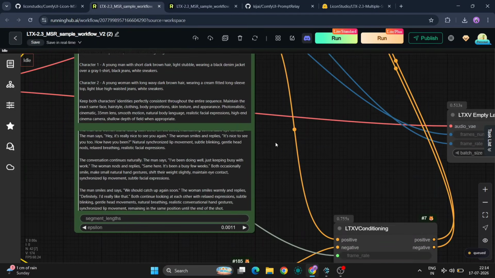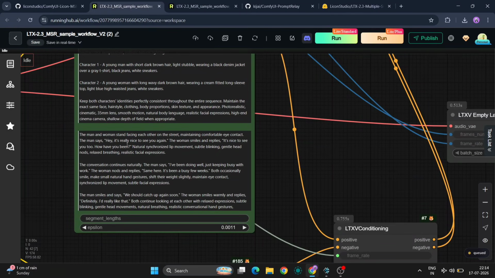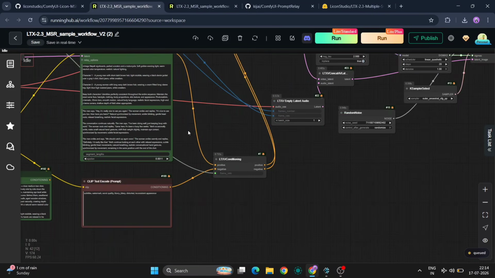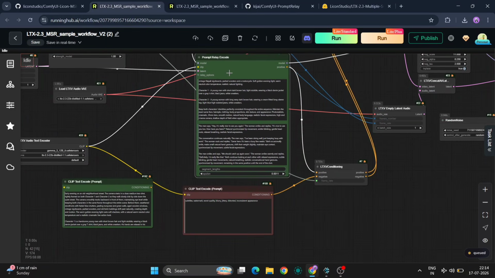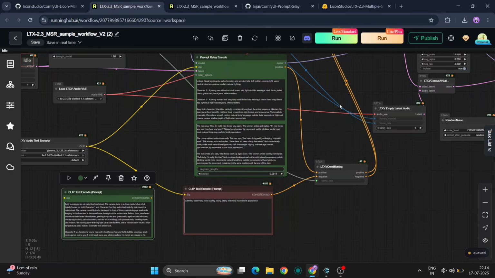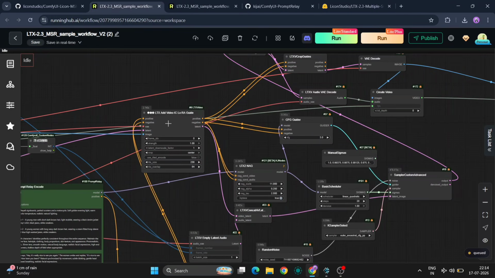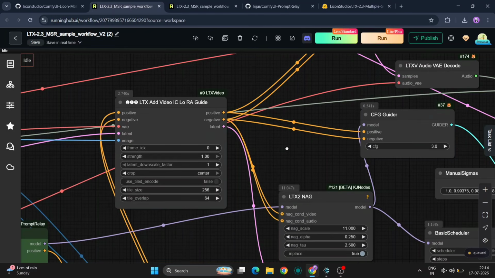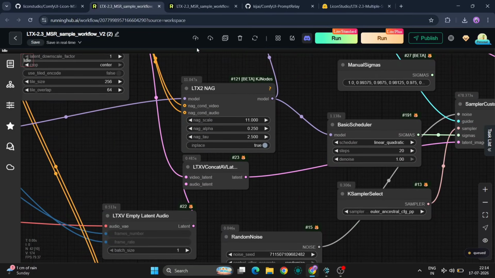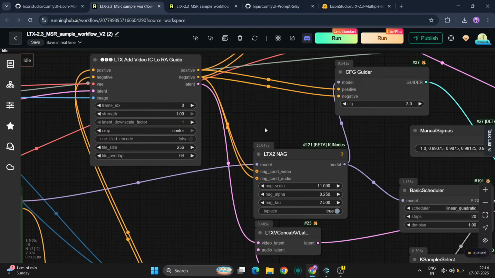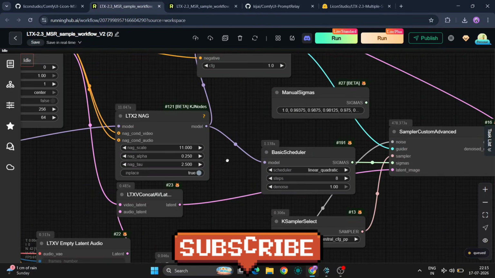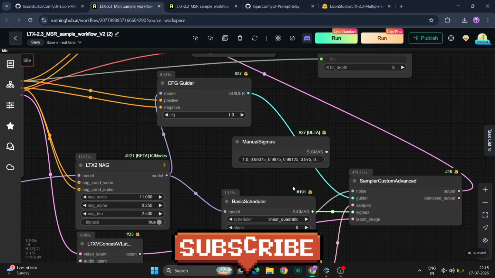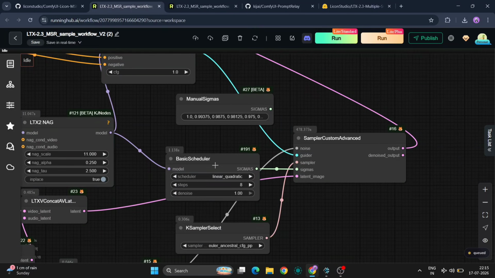Of course, you can also write your own prompts manually or use the standard text encoder if you prefer. Over here, you can also see the LoRA guidance settings. I'm using linear quadratic scheduling. If you prefer using manual sigmas, you can absolutely do that, but in my testing, this setup worked really well using just 8 sampling steps. For the sampler, I'm using Euler Ancestral CFG++.